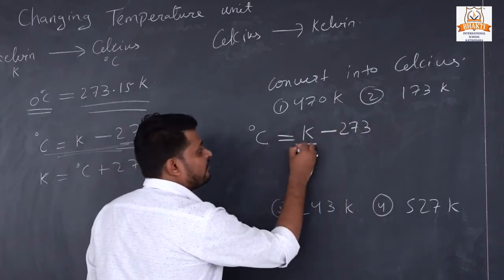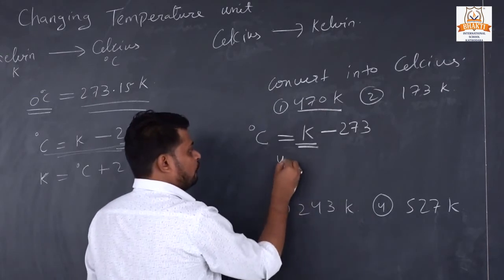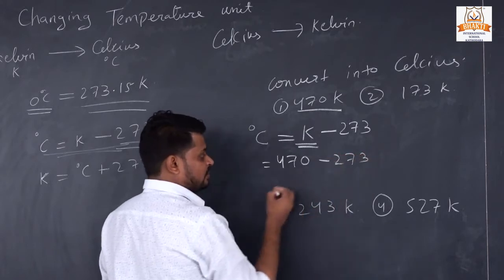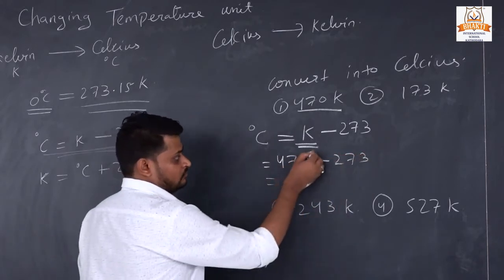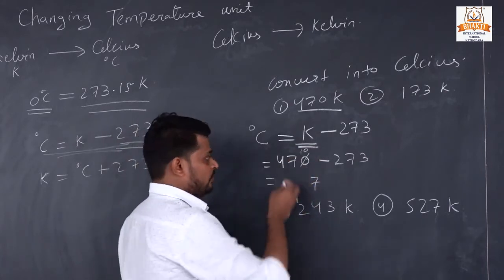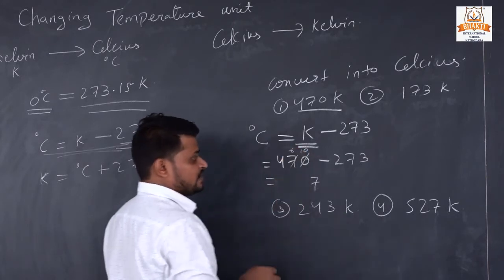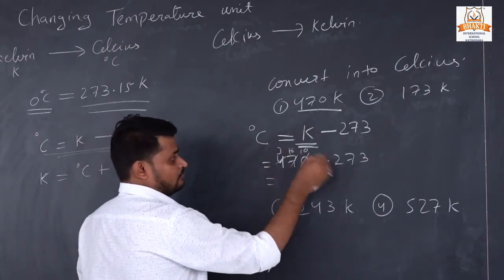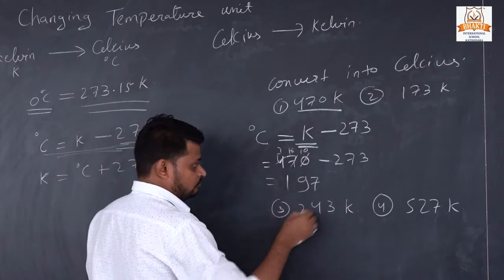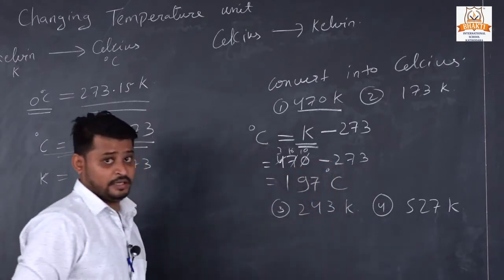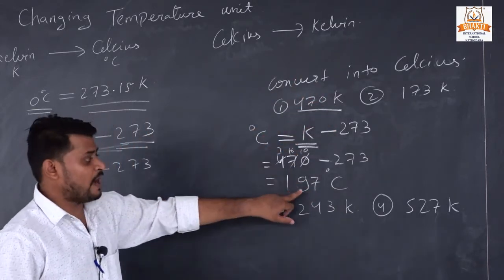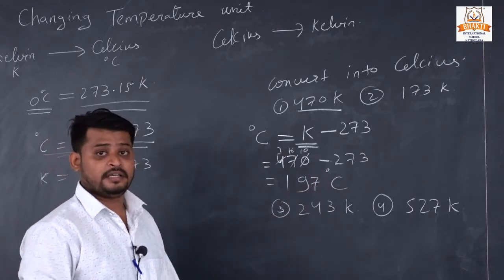The value of Kelvin given here is 470 minus 273. 0 minus 3, we can't, so we borrow. Then 6 minus 7 is 9, and 3 minus 2 is 1. So 197. If we convert 470 Kelvin into Celsius, it is 197 degrees Celsius.